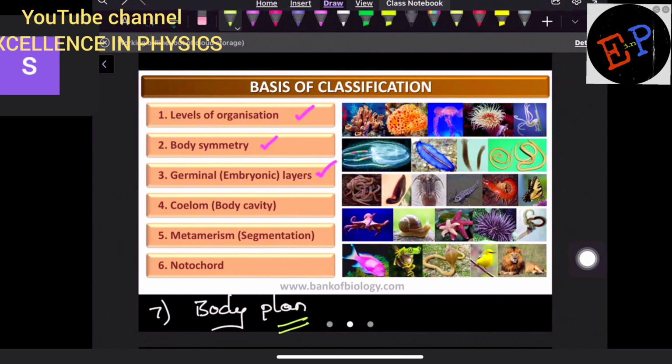And the fifth one is called metamerism or segmentation. So segmentation, whether internal segmentation is present or segmentation is present on the outside also. Clear? Then we study the presence of notochord, whether a supporting structure is present or not.